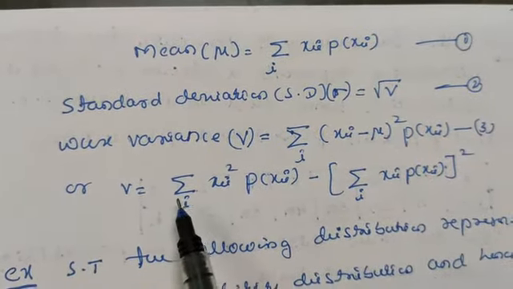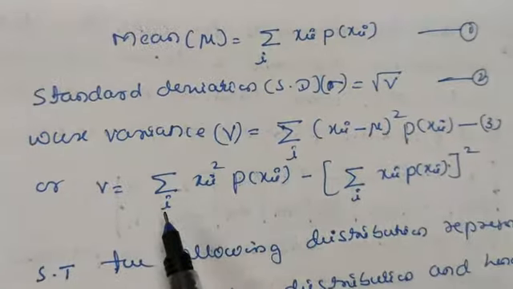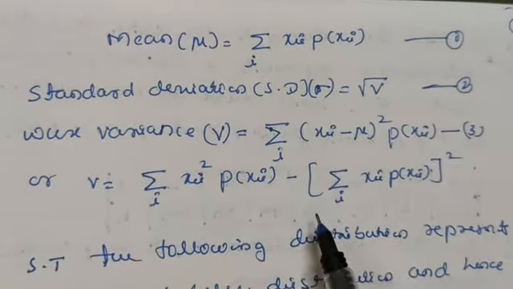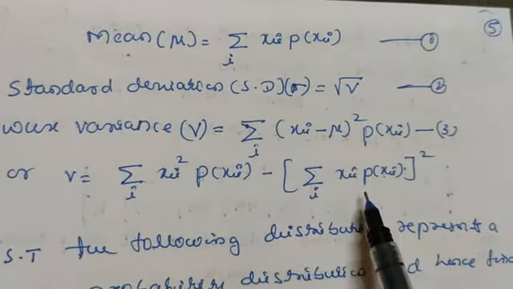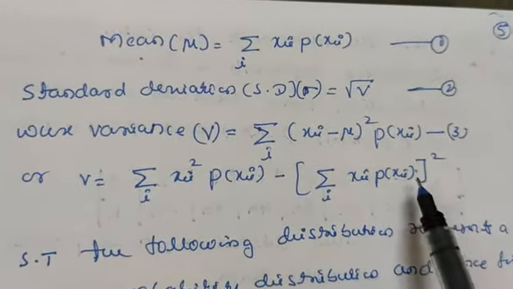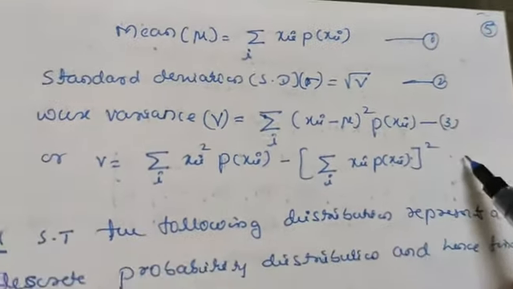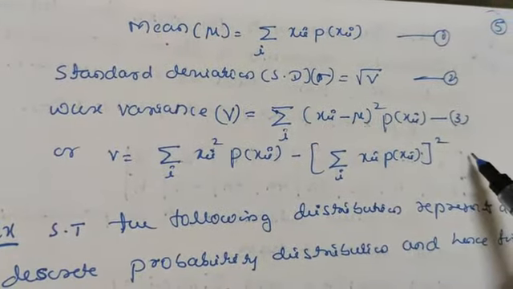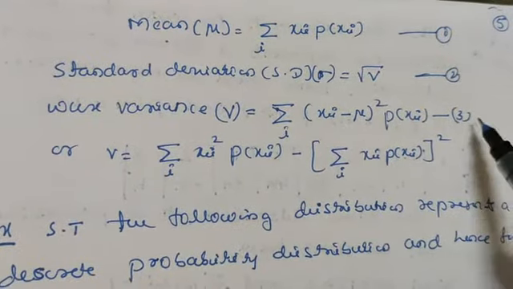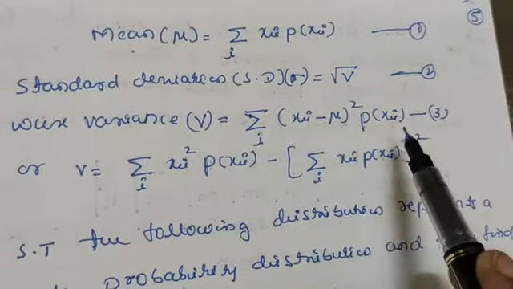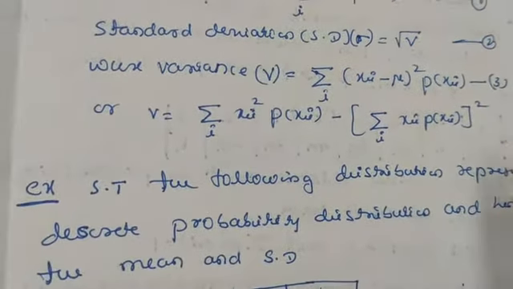We can also write variance V as sigma xi square into p of xi minus (sigma xi p of xi) whole square. So we use these 3 definitions for finding mean and standard deviation. In standard deviation we have variance V, where the variance formula is taken from equation number 3.